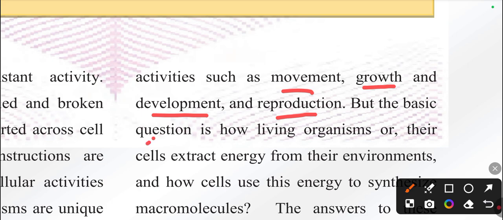But the basic question is how? Think of it: how do these organisms or their cells extract energy from their environment?